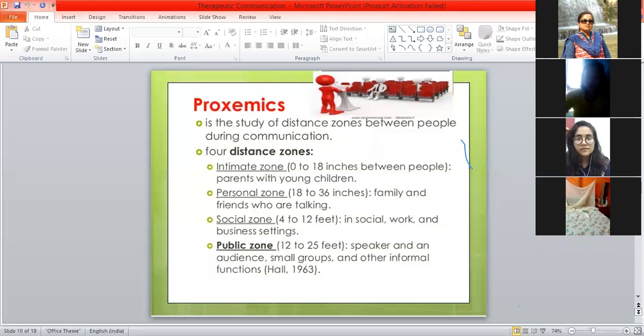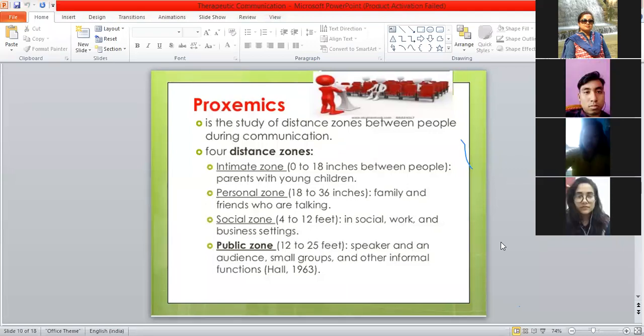Social zone, right? Social distancing. So minimum how much distance do you have to keep from your friends or neighbors? 6 feet. Yes. So here number 3, that is social zone, 4 to 12 feet.